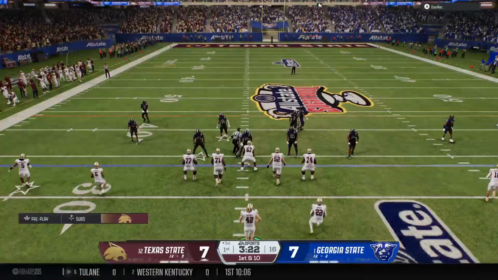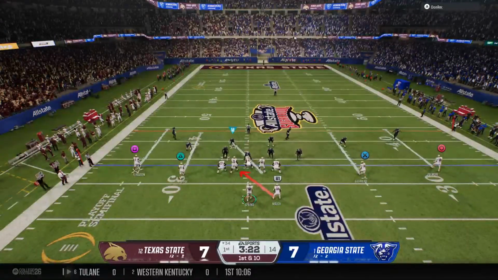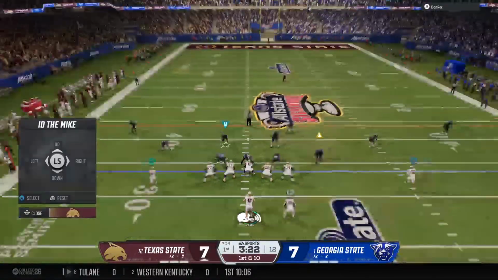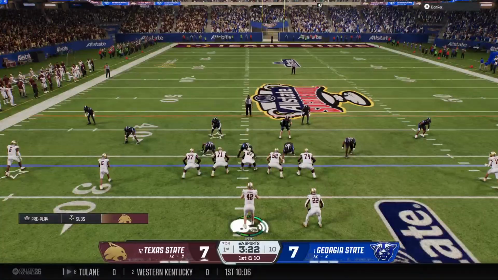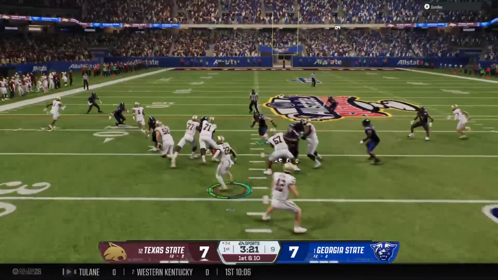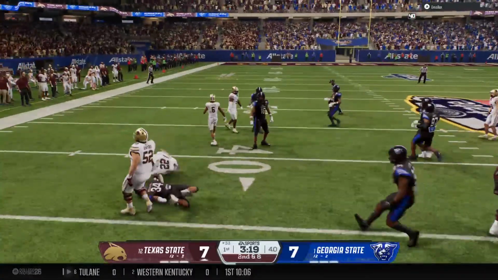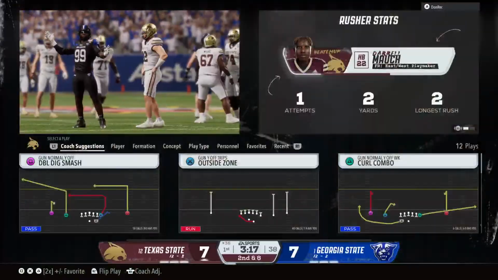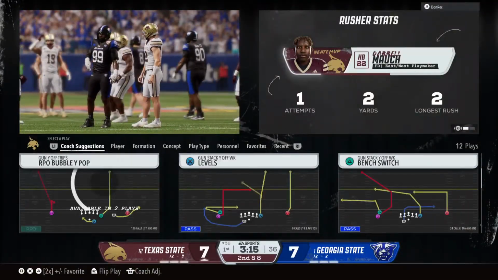Here comes the Bobcats offense back out there. Great possession last time. They punch it into the end zone. Can the defense come up with a stop this time? It's a shotgun run call. Defense does a really nice job here of being able to contain that run game. Held him just to 2 yards.